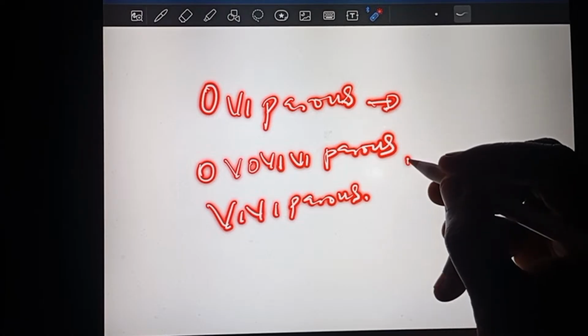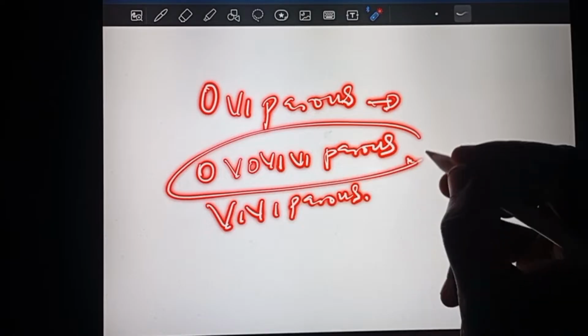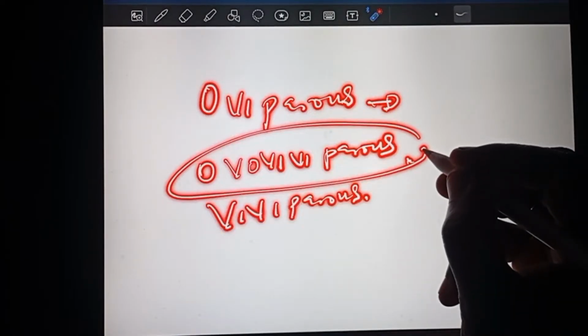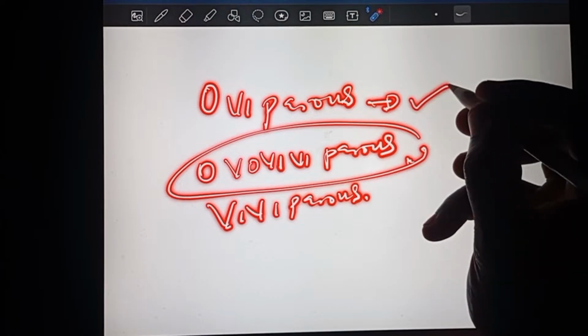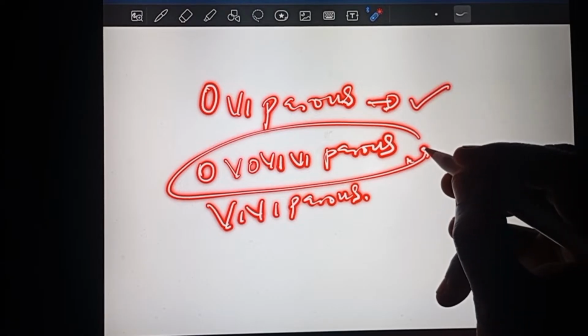While ovoviparous or ovoviparity is a form of reproduction where the eggs are retained inside the body of the mother, fertilized internally. Here, fertilization is internal, and the egg is retained inside the body, not laid. Unlike here where eggs are laid, in this one the eggs are retained inside the body of the mother, where they develop without placenta, get nourished inside the body and get protected also, and then they are laid just before hatching or immediately after hatching. Some Pisces behave this way. Some fishes have ovoviparous reproduction.